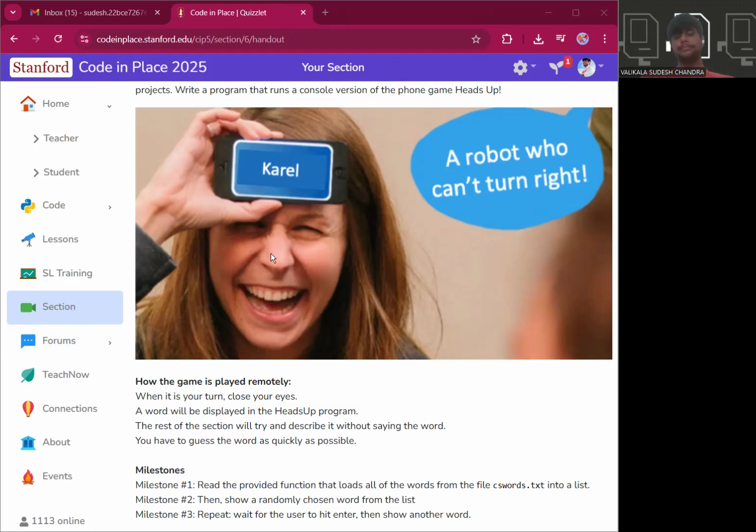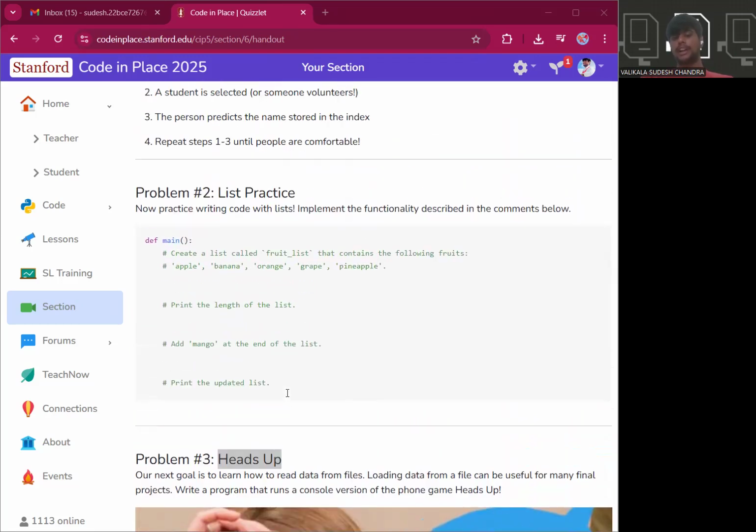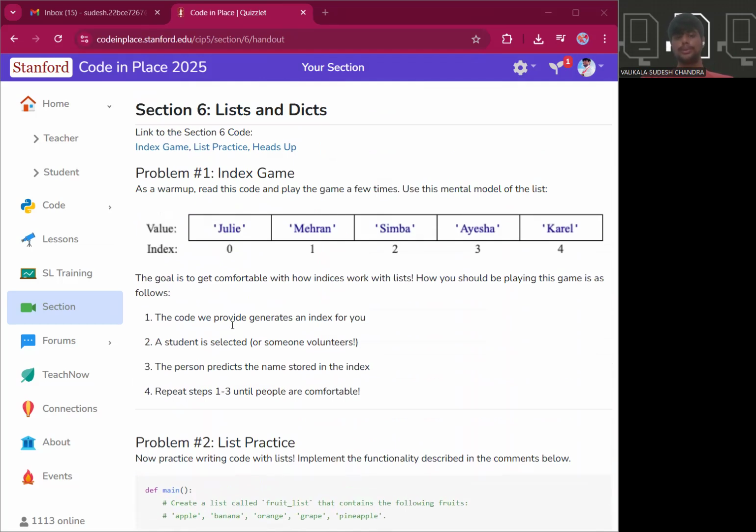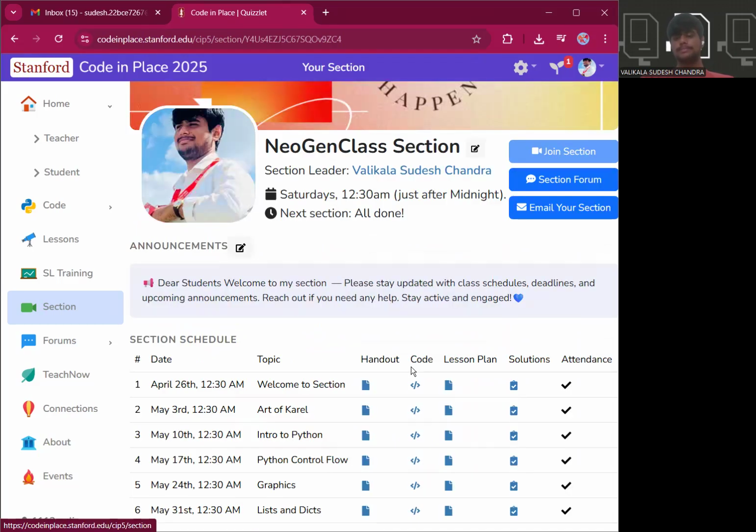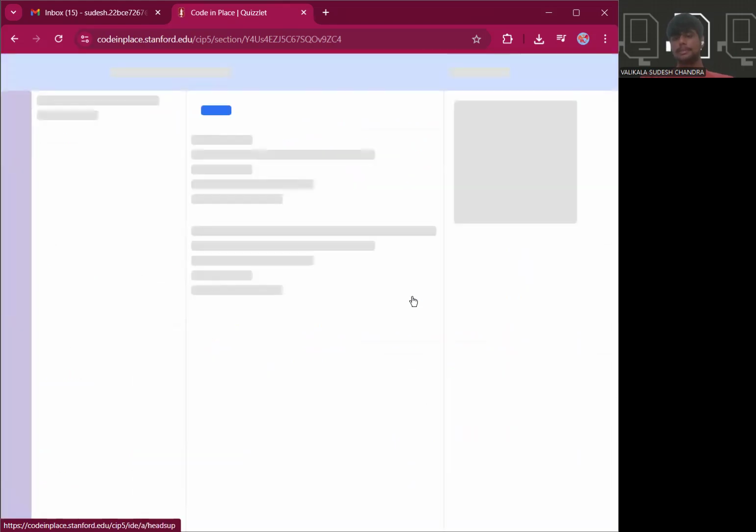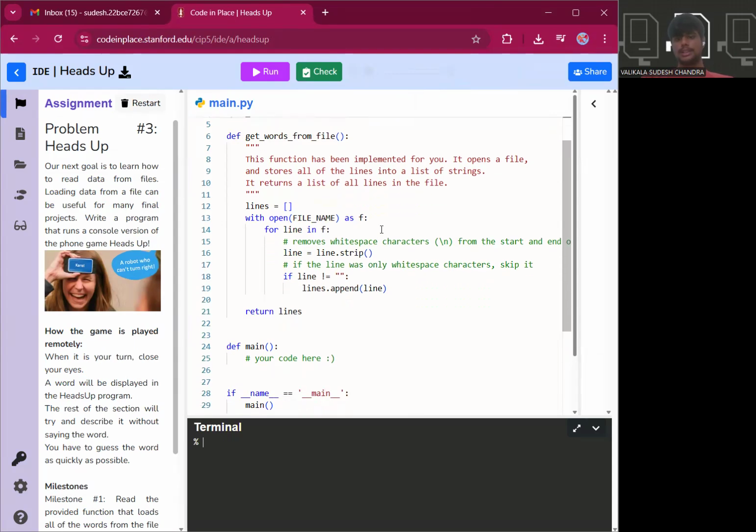Let us assume this girl is the guesser, and some particular word has been displayed on a random screen. The people in front of her will try to describe that particular word, and this girl has to guess it. That is the simple game. Now we are going to write the entire code to do this. Let me go through it. I have already done a simple practice beforehand.